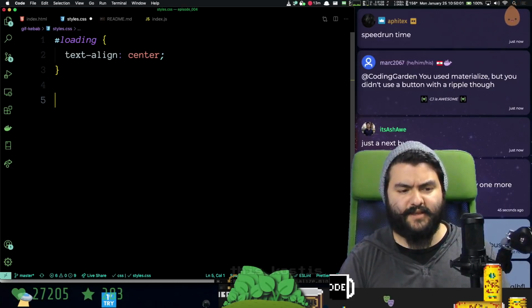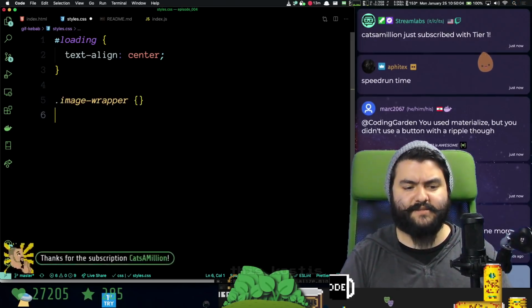And then we'll create a class for the image wrapper that has a display flex.